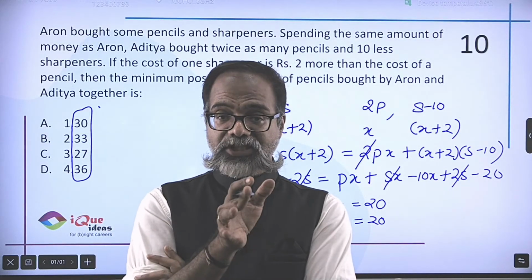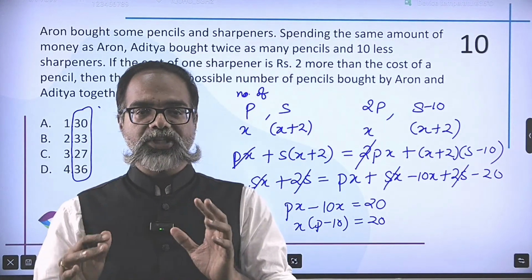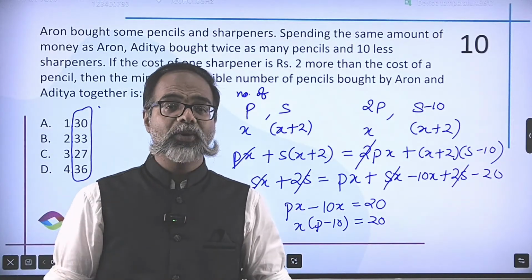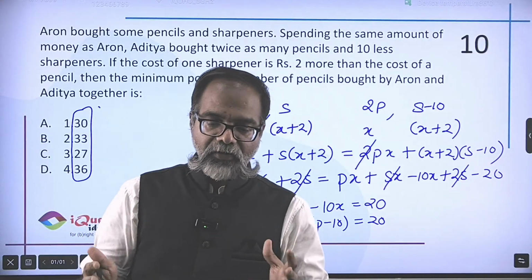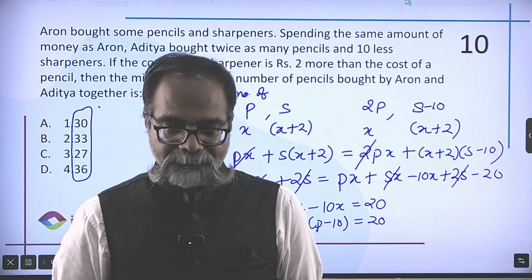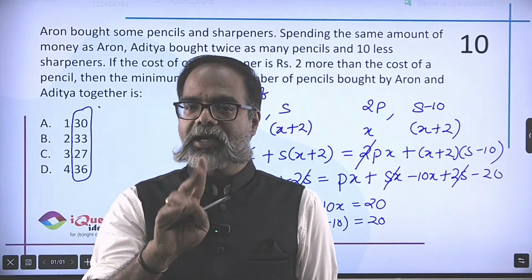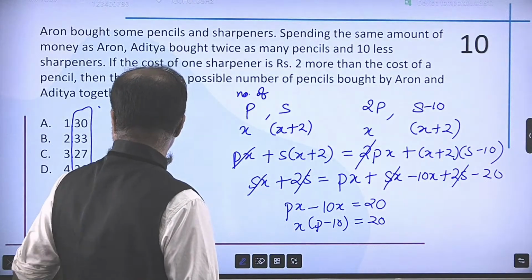If there's a faster method, tell me. But this is what I would reach. And of course, not waste too much time. I will solve the other questions and come back to it and see if I can plug in the values and find out the answer to this question. Okay, let's see if you get the answer. I believe the answer is 30, but do the calculation and let me know in the comments.